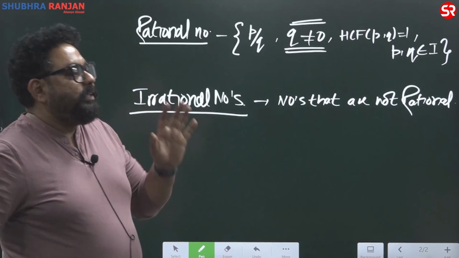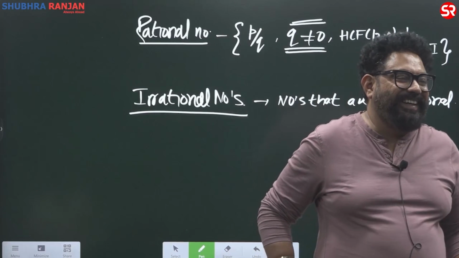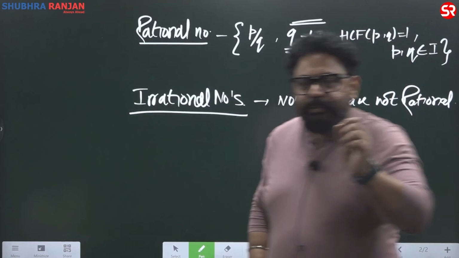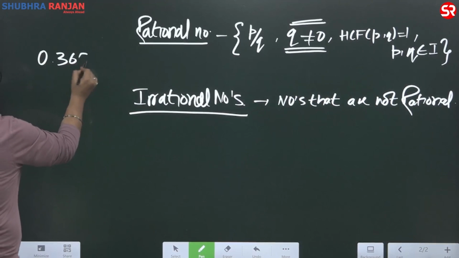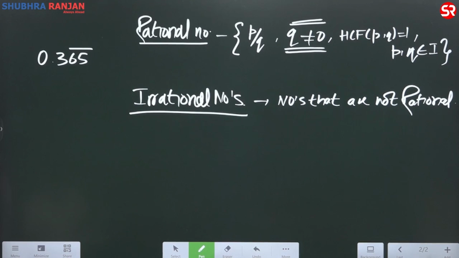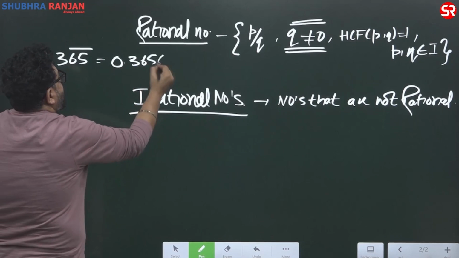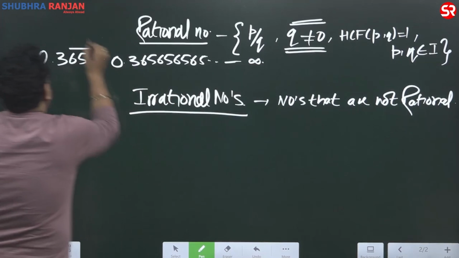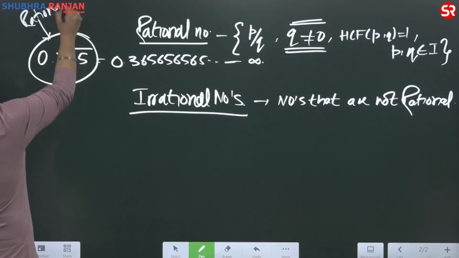Numbers with bar are rational. लिख लो. Not irrational. You know numbers with bar, na? So this kind of number, 0.365 bar, it is basically 0.365656565 till infinity. So any number with bar would now be rational. So it is not irrational.